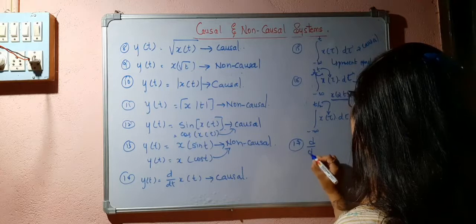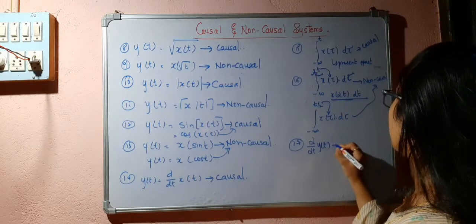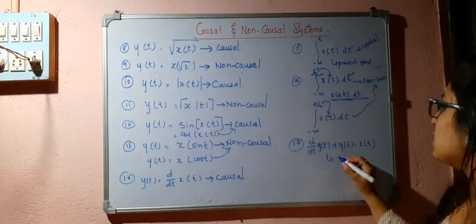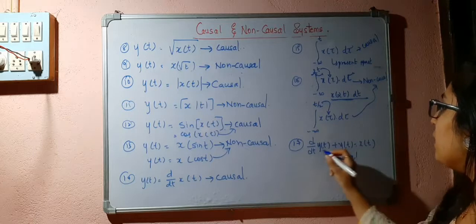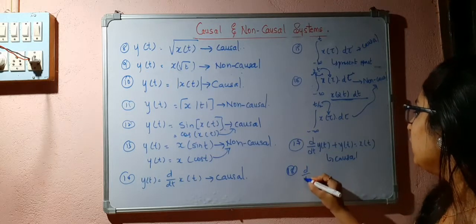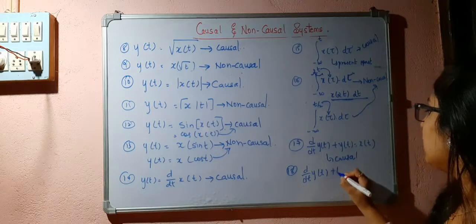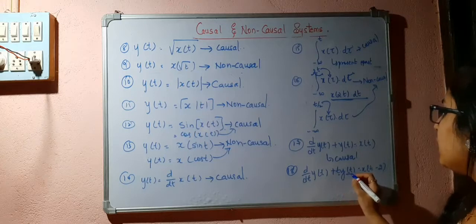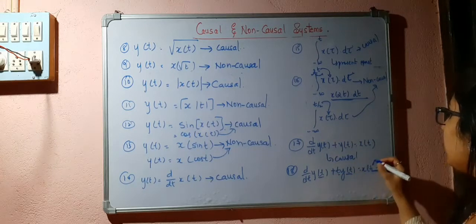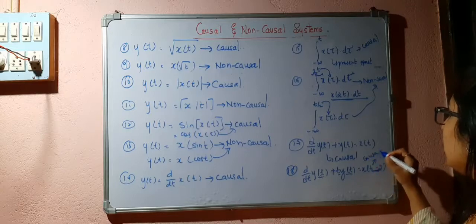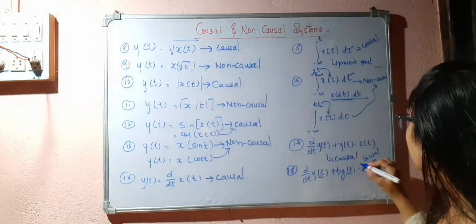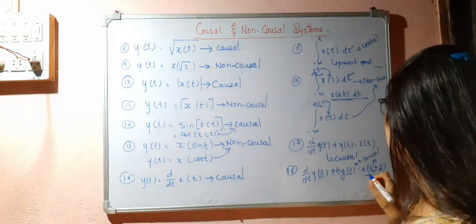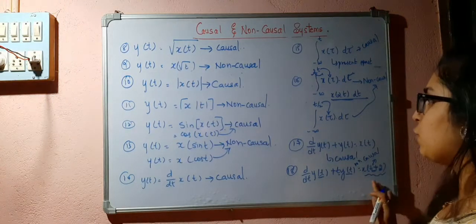Now if I consider a differential equation, d by dt y of t plus y of t is equal to x of t. So this is the causal one because it is depending upon only the present values. d by dt y of t plus t y of t is equal to x of t minus 2. So here also it is depending only on the past and present. So this is also causal. But if I have x of t plus 2, then it becomes non-causal, because this is the advanced version of the signal.